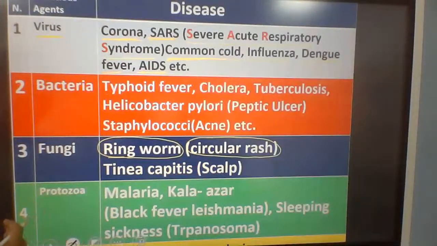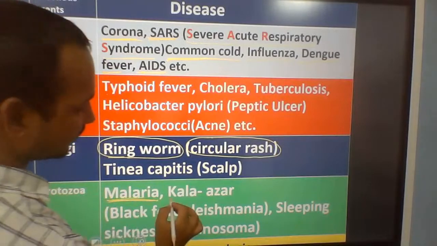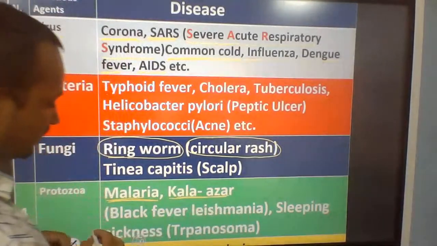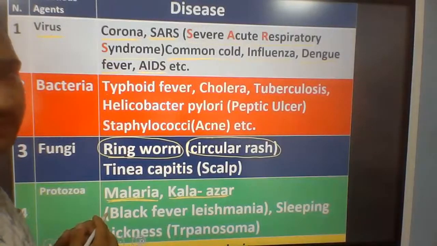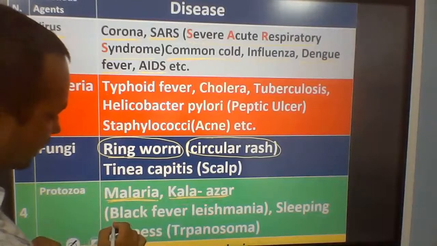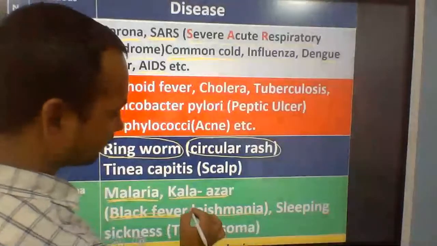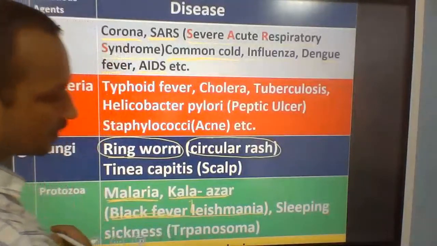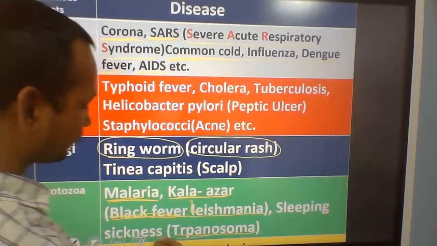So protozoa, another group of agent, cause malaria, kala azar. Malaria, very common protozoan disease, is caused by Plasmodium vivax. Kala azar, also called black fever, is caused by Leishmania. Sleeping sickness is caused by Trypanosoma.